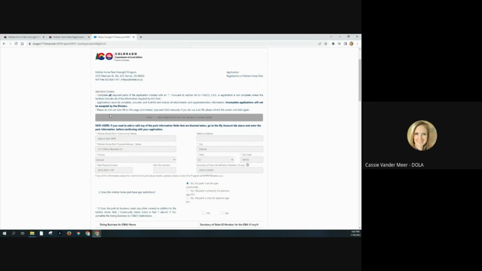Going through the actual online form now, part 1 is information about the mobile home park, like the name of the park. In this instance, we want the name of the park that your tenants will recognize the most. We don't always want LLC names here. Those can actually be put down into the DBA section.